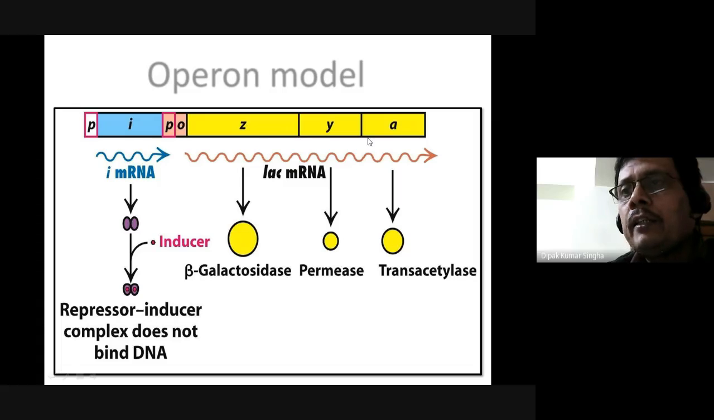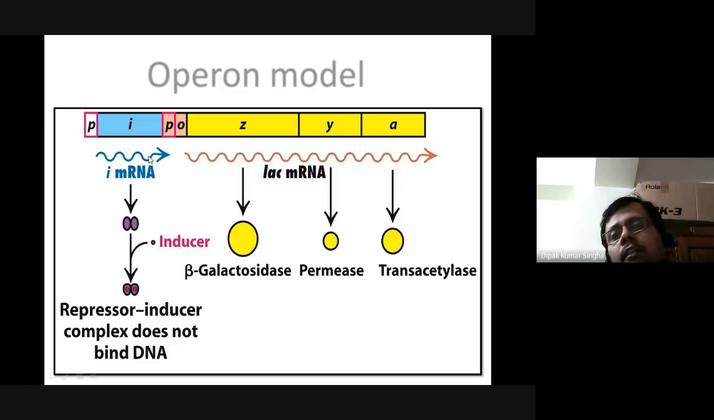But Z, Y, and A are three structural genes for the synthesis of three enzymes: the Z gene, beta galactosidase, permease, and transacetylase. When the mRNA comes to the repressor-inducer complex, it does not bind with the DNA. It binds directly with the mRNA and some inducer molecule which binds with it, and ultimately to the promoter. This inducer agent binds with the promoter, and the promoter will activate the activator, and finally the activator activates the three structural genes.